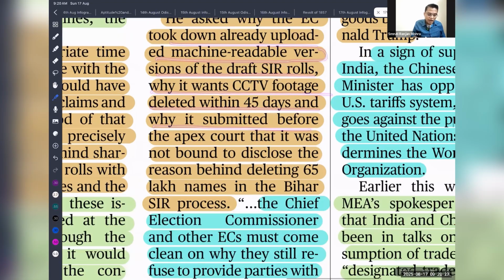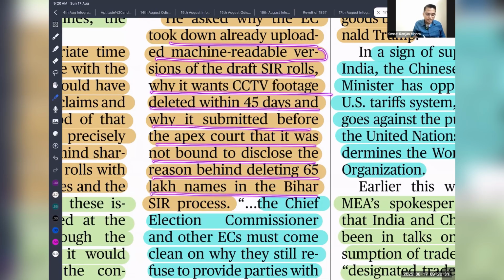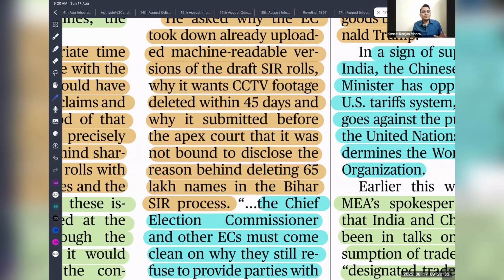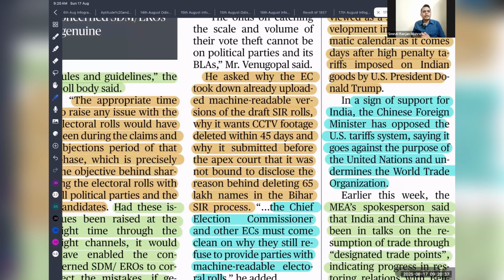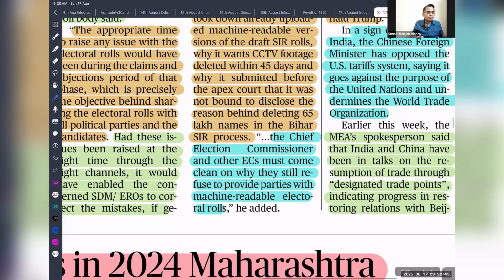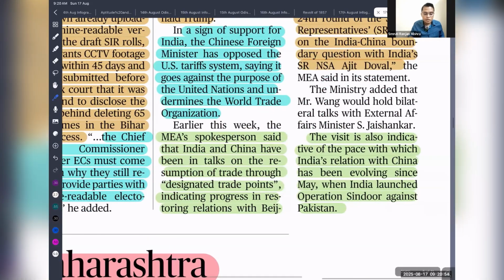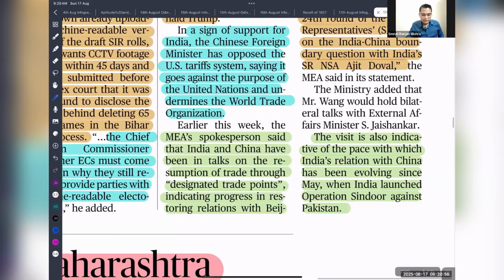It submitted before the Apex Court that it was not bound to disclose the reason behind the deletion of the 65 lakh voters. I think the Election Commission is a constitutional body. It should disclose everything. I don't think there will be any issue by disclosing. By disclosing, the only thing is that the Election Commission will gain credibility in the eyes of the public. So the Chief Election Commissioner and other commissioners must explain why they still refuse to provide parties with a machine readable electoral roll. That is the demand of the different political parties in India.